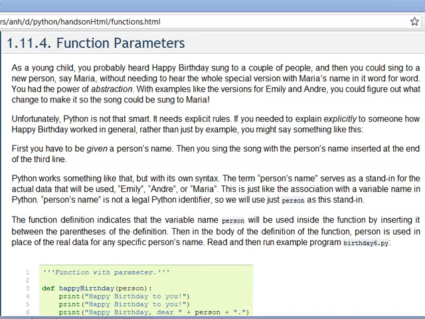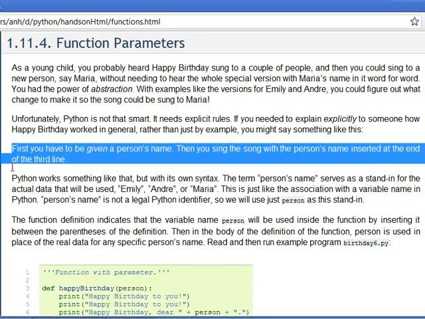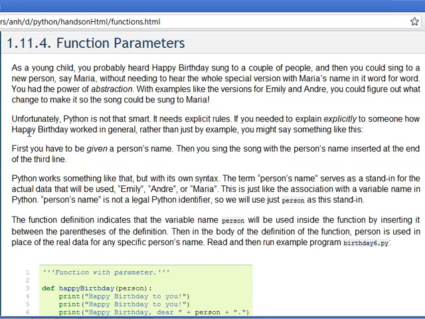Python's not so smart. It needs explicit rules. If you were to give explicit instructions to some person, you might say something like, first you have to be given a person's name, then you sing the song with the person's name inserted at the end of the third line of the song. Python basically needs instructions like that, but they've got to be in Python syntax.